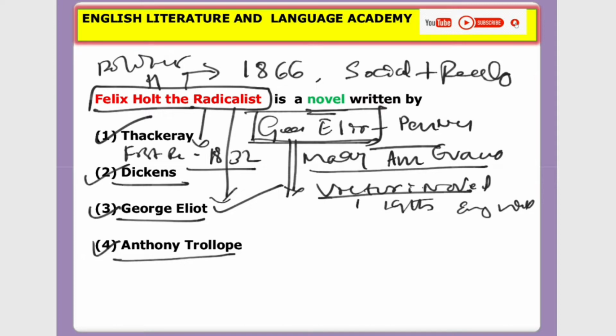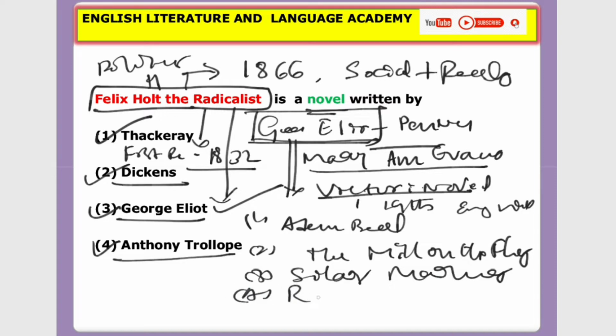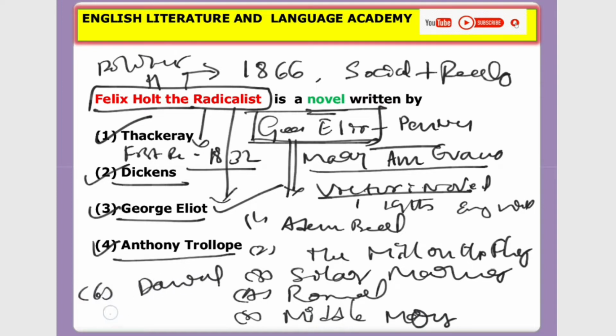And what are other novels by George Eliot? Adam Bede; second, The Mill on the Floss; third, Silas Marner; fourth, Romola; fifth, Middlemarch; and the last novel, Daniel Deronda.